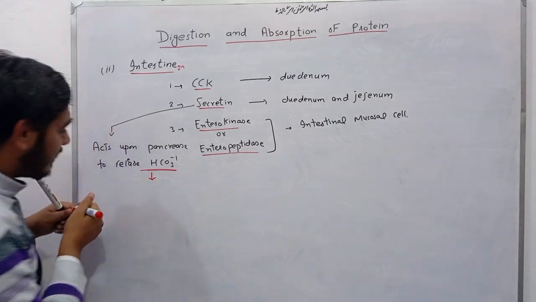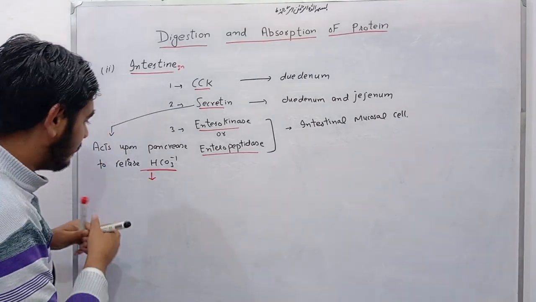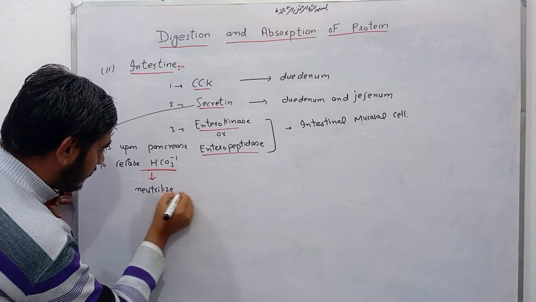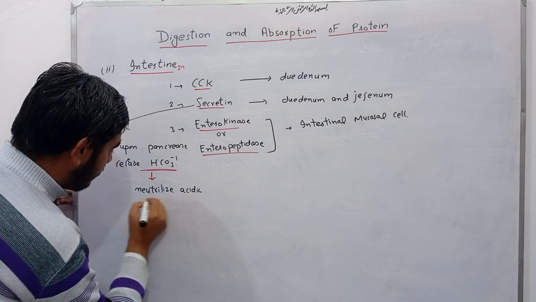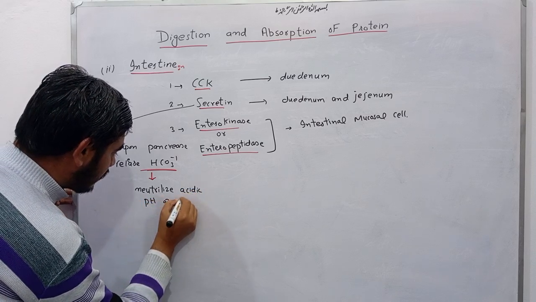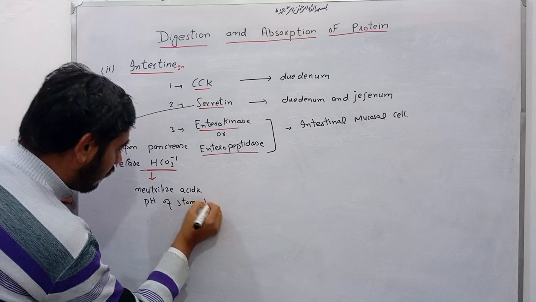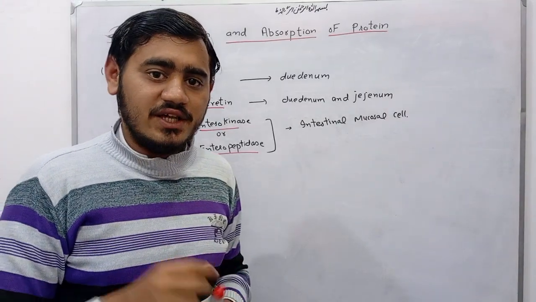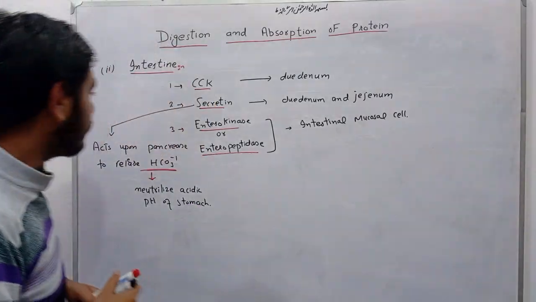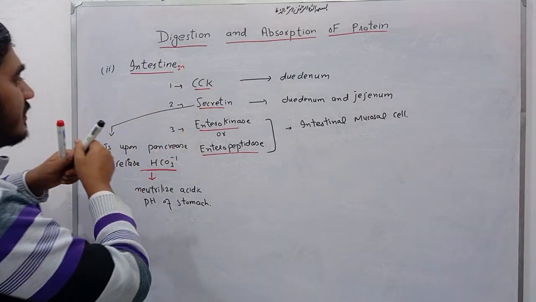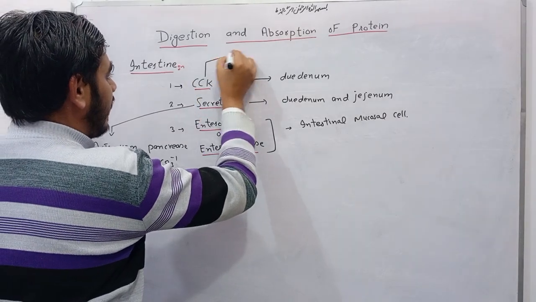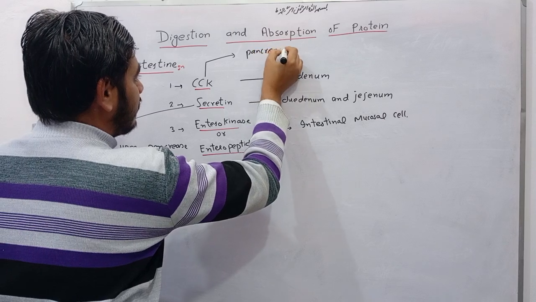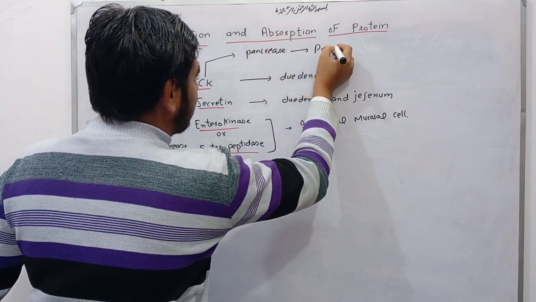It neutralizes the acidic pH of the stomach. For pancreatic enzymes to act, they require 8 to 8.5 pH. Okay. Now cholecystokinin acts on the pancreas and in this way releases pancreatic enzymes.